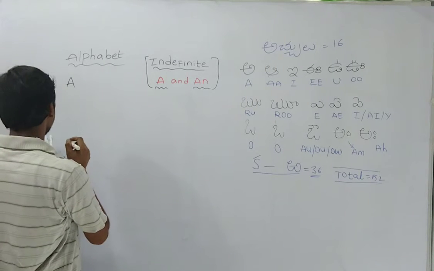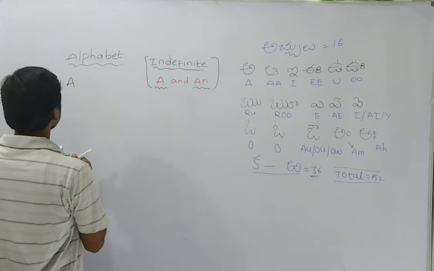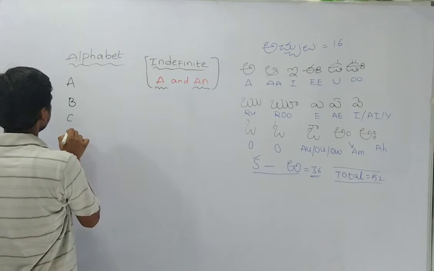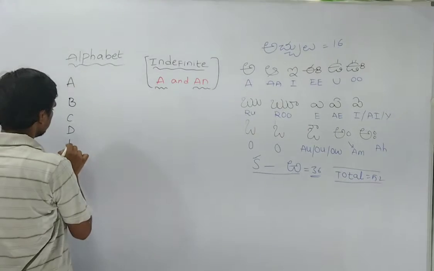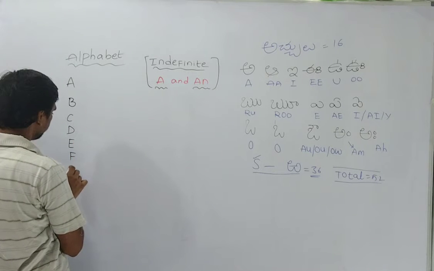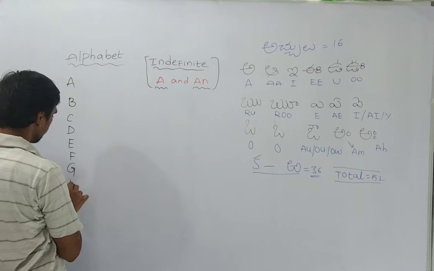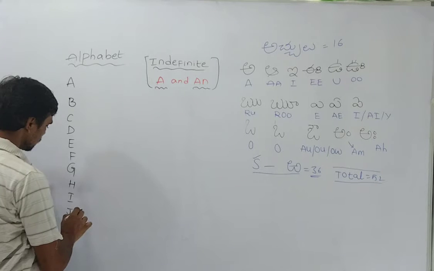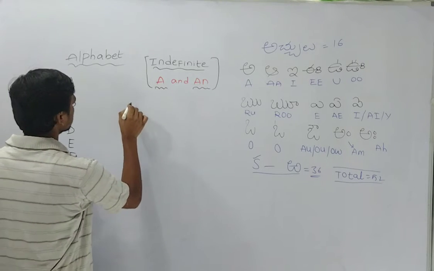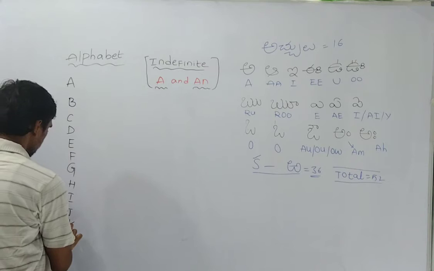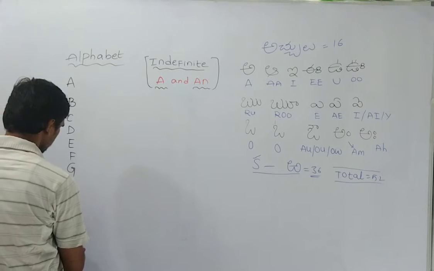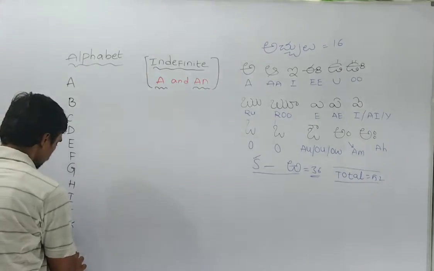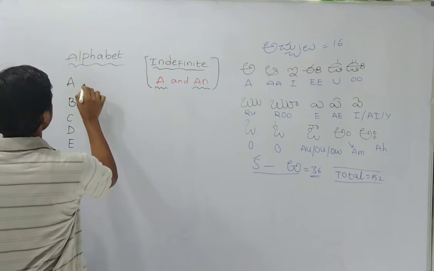Try to understand. So I am writing here a, then b, c, d, e, f, g, h, i, j, k, l, m. So I am writing this sound also.